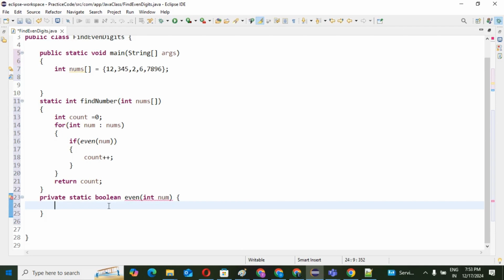In this method I will implement a logic which will find the digit. So the digit count is how many digits, suppose the count is 2 or 3 or 4.